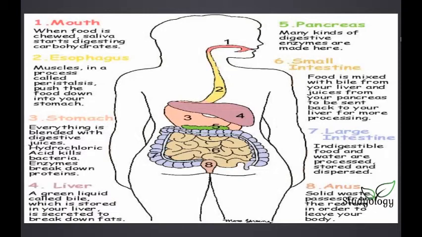Next comes the large intestine, where the indigestible food is processed and some is stored, and what could not be digested is dispersed through the anus. And the anus excretes solid waste, or you can say urine. So this was the digestive system.